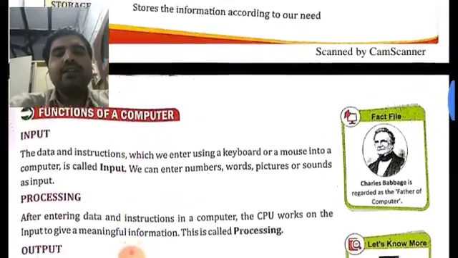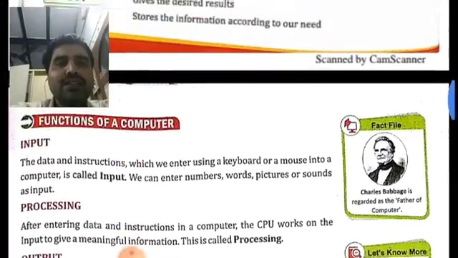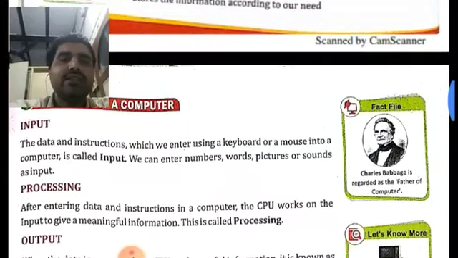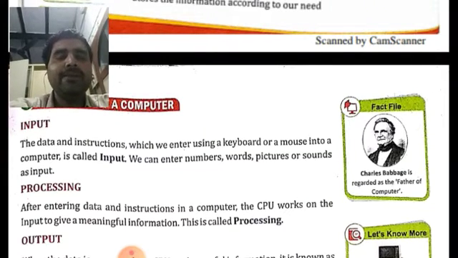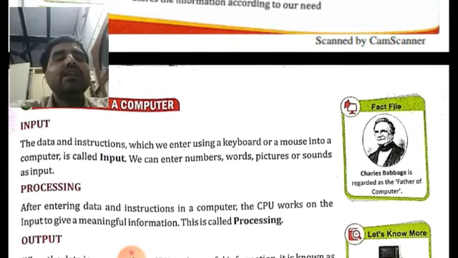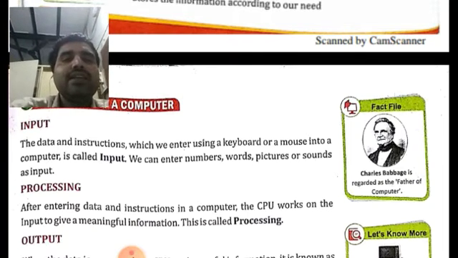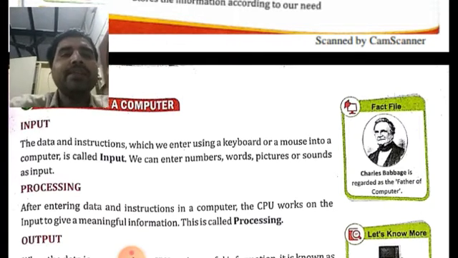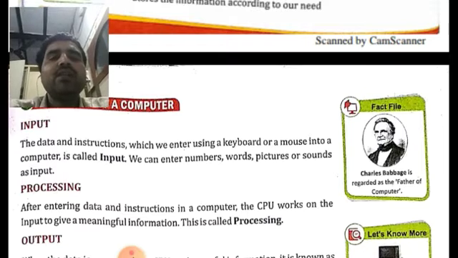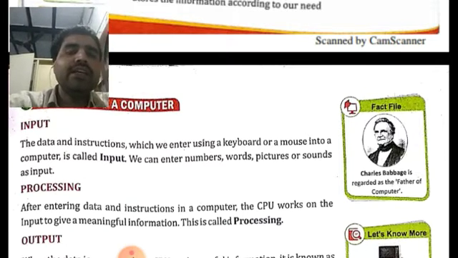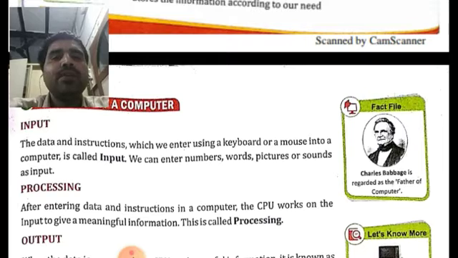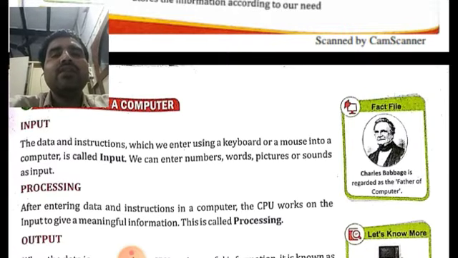Okay, similarly, see here, from here also many questions will be asked based on the definitions of these functions. These functions are discussed in detail here. Okay, like somebody may give you this line: the data and instructions which you enter using a keyboard or a mouse into a computer is called input. So again, this word input may be created in the form of a fill in the blanks question.